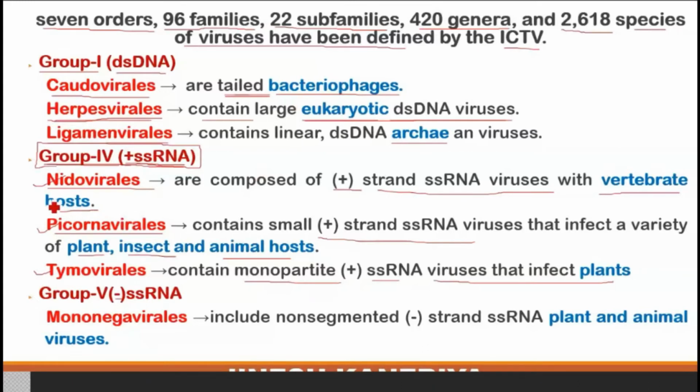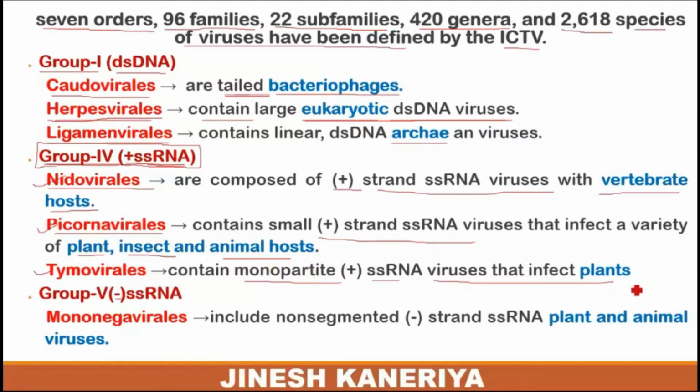So these Nidovirales infect a particular vertebrate host. Picornavirales are responsible for generating infection in the plant, insect or animal host. Tymovirales are responsible, or they contain the monopartite condition, a single infectious condition only on the plant, and other hosts are not infected by this viral component.